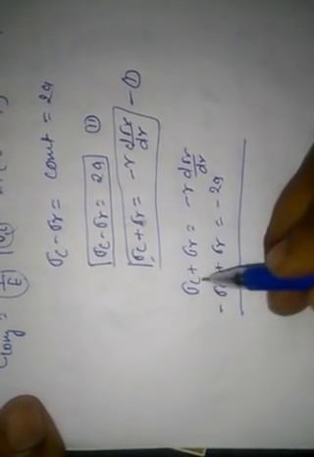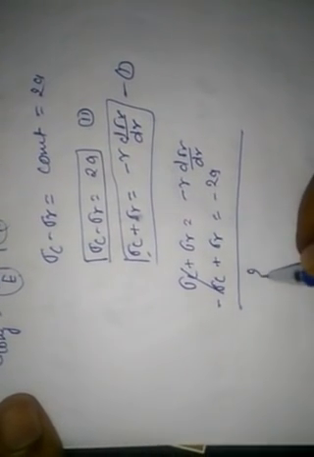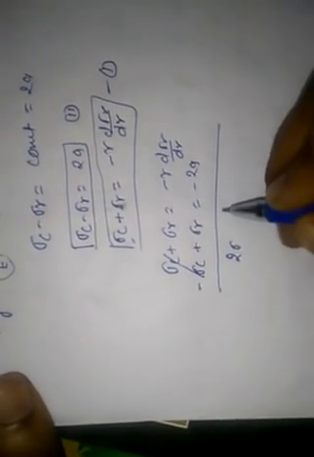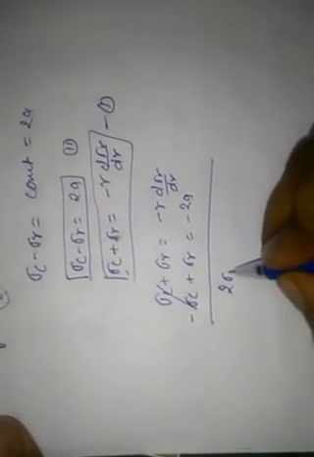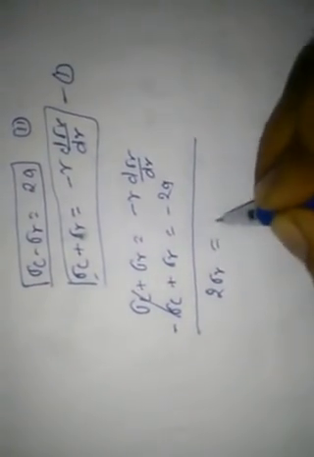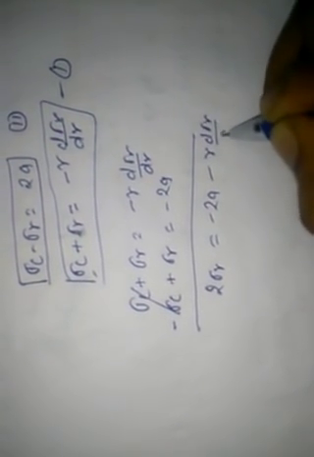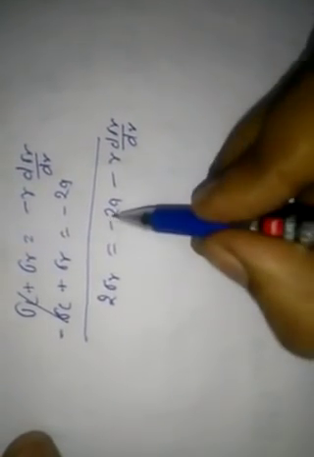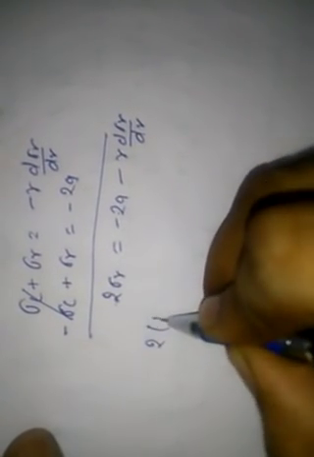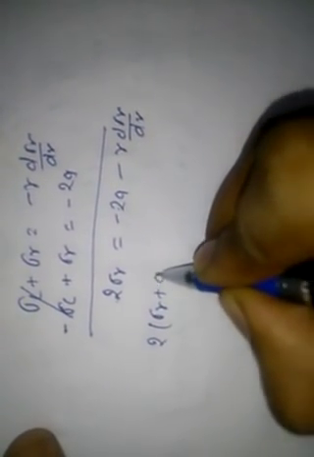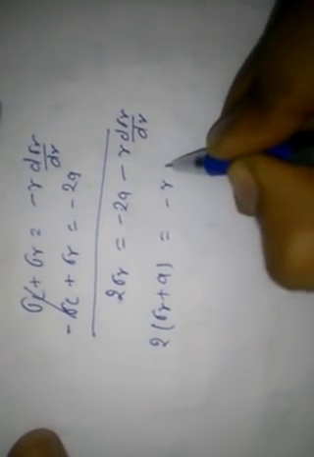Now we can cancel these two terms here. 2 sigma r equal to minus 2a minus r d sigma r upon dr. Now this 2 term is here. Sigma r plus a should be equal to minus r d sigma r upon dr.